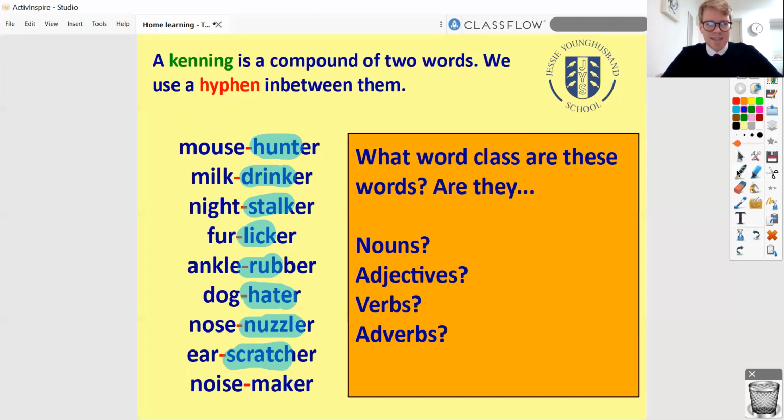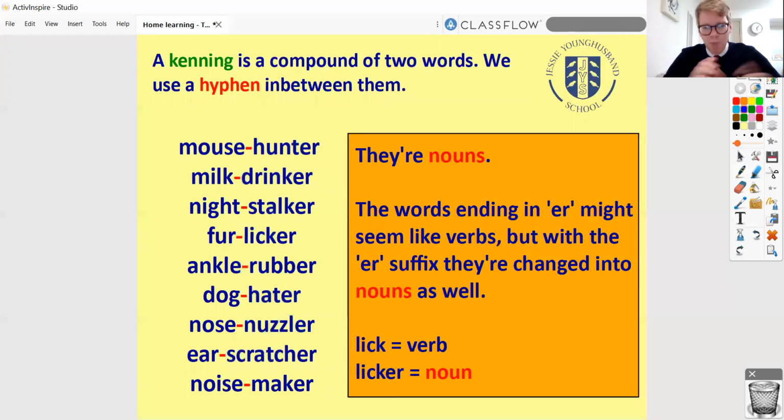So a hunter is the name of someone who hunts, a drinker is the name of someone who drinks, a stalker is the name of someone who stalks. And so because they're the names of something, they're a noun. That was really tricky though, so sorry about that. So yeah, both parts of a kenning are nouns. We talked about that. A word, if it ends in an ER, they might have seemed like a verb, like the word lick is something you can do, so it's a verb.